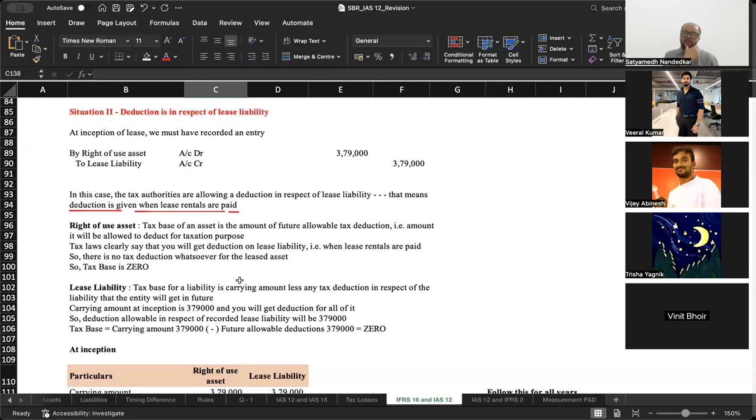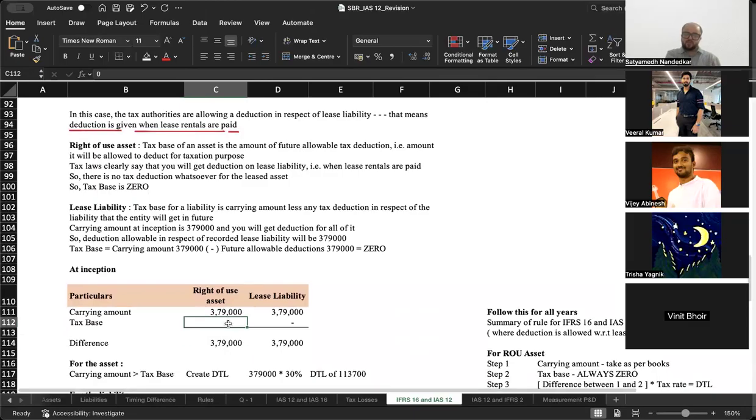So how do we calculate tax base of an asset? ये asset के लिए in the future how much more deduction I am getting? I am not getting any deduction, so tax base of the asset is zero. Carrying amount is greater than tax base. For this 3,79,000 you will get a DTL का calculation.